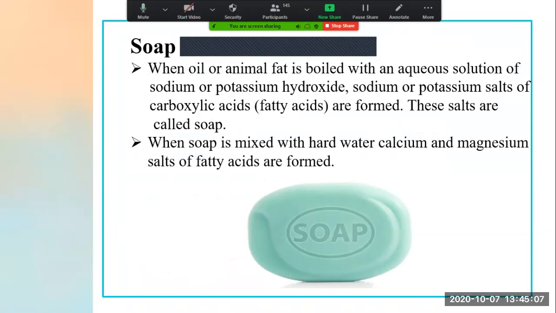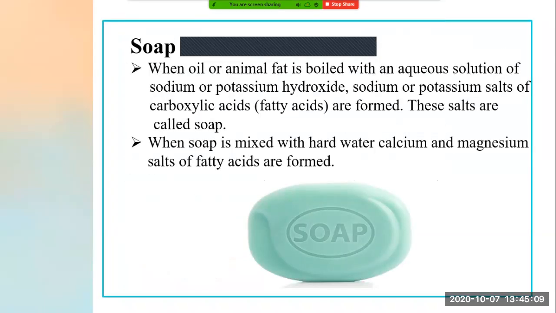Let's go to the next topic, that is soap. Now soap, we all know. Soap is used for which purpose? Can you see the diagram here? Soap is used for which purpose? For bathing purpose, right? For cleaning your hands. Now, due to the coronavirus pandemic, this substance is very useful, right?